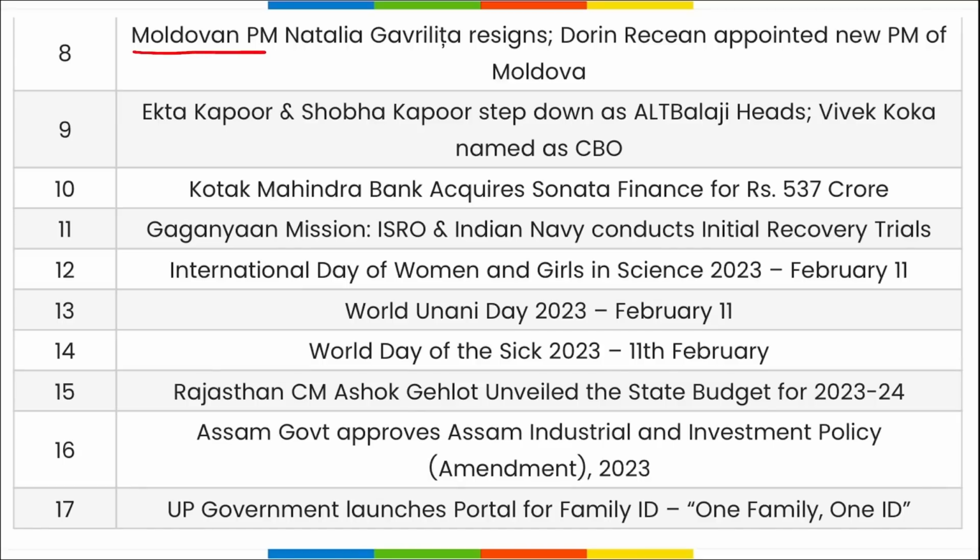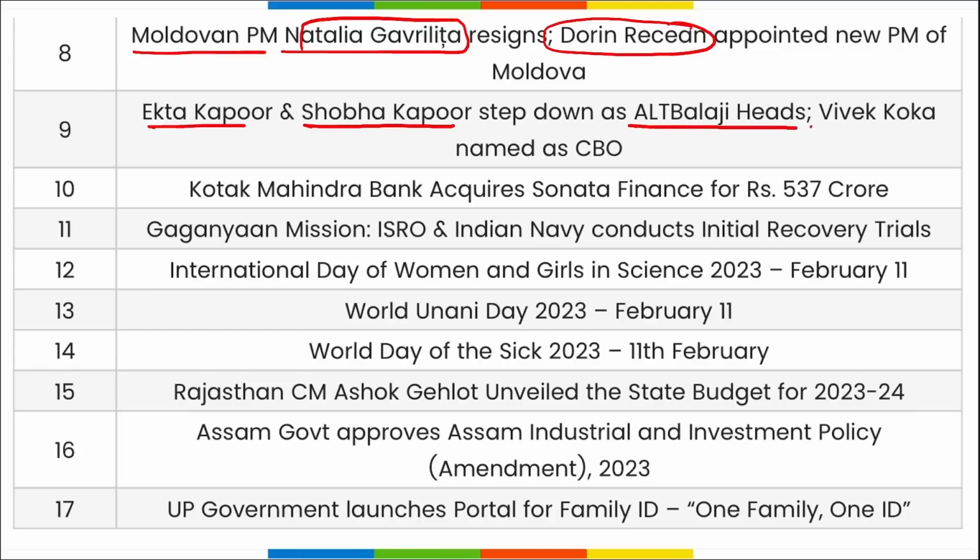Next, Moldovan Prime Minister Natalia Gavrilita has recently resigned from her post, and Dorin Recean has been appointed as the new Prime Minister of Moldova. Then Ekta Kapoor and her mother Shobha Kapoor have stepped down as Alt Balaji heads, and Vivek Koka will be the new Chief Business Officer here.